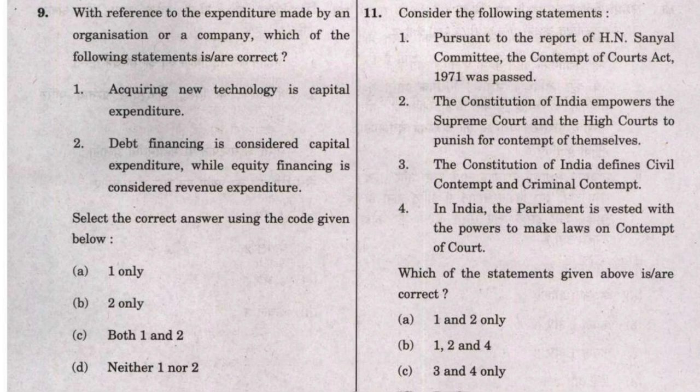So statement 2, which says that the Supreme Court and High Court punish for contempt of court, it's very obvious. So I don't have any problem taking option 2 as correct, even if I consider that I do not know this statement exactly, but it looks quite obvious.